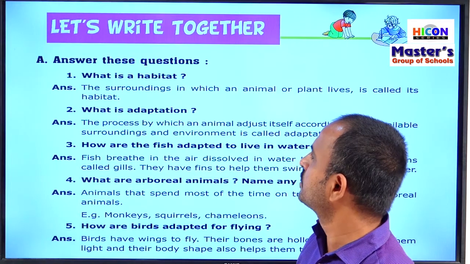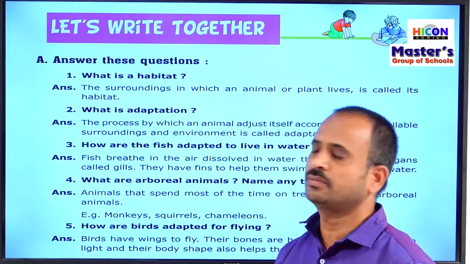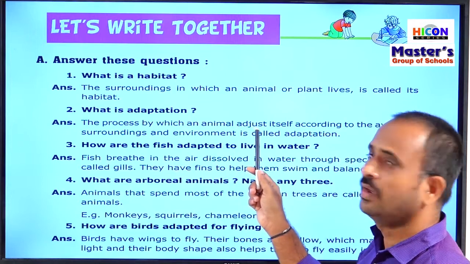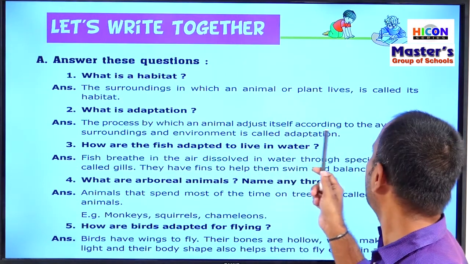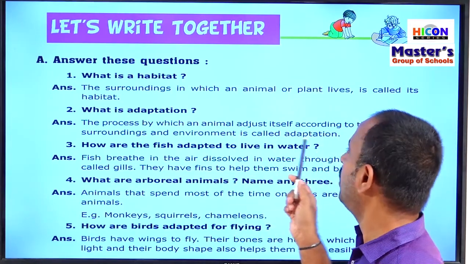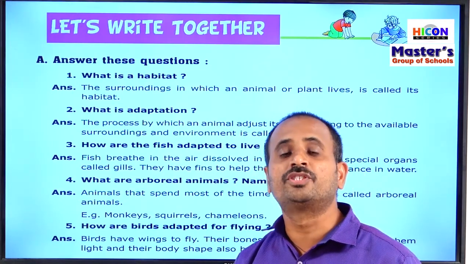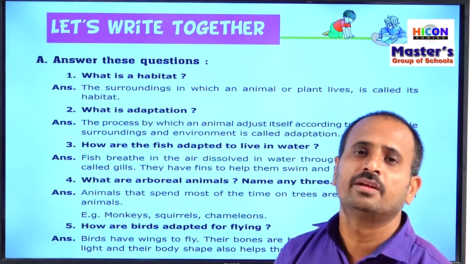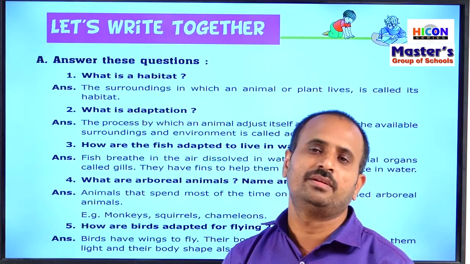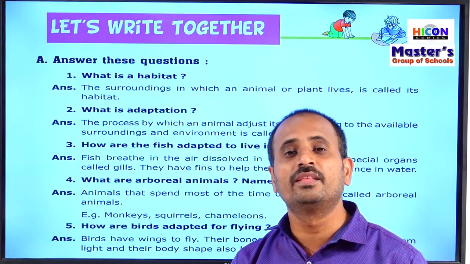So children, see the second question. What is adaptation? Children, see the answer. The process by which an animal adjusts itself according to the available surroundings and environment is called adaptation. Generally, those animals which live in a particular habitat will adopt some special features to survive in that habitat. For example, if we take a camel, camels survive only in the deserts.